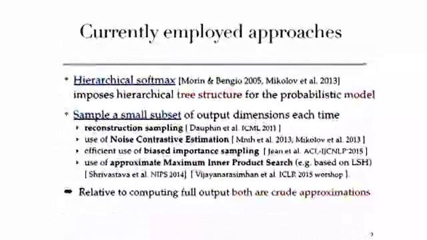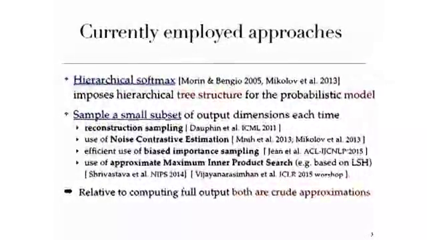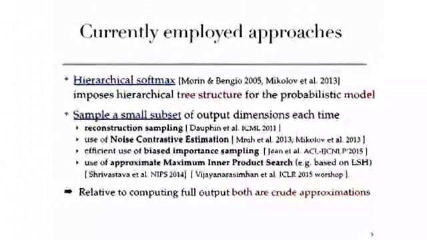The currently employed approaches basically fall in two categories: either changing the probability model, like imposing a hierarchical structure with a hierarchical softmax, or sampling a small subset of those many output dimensions each time, which we see in noise contrastive estimation or importance sampling based approaches. But relative to computing the full output, both these approaches are very crude approximations.